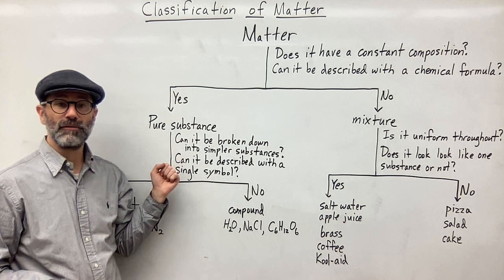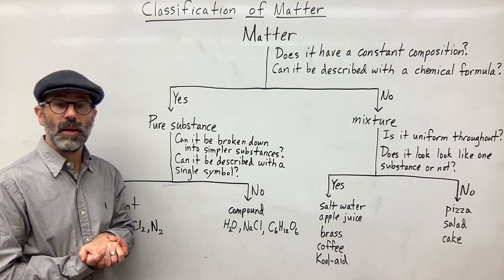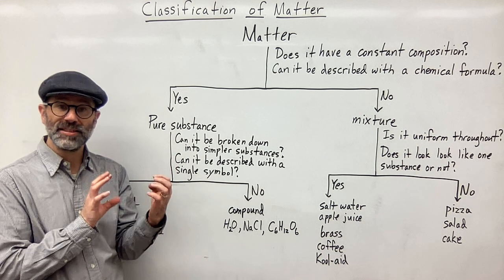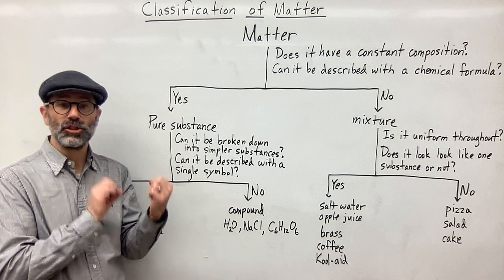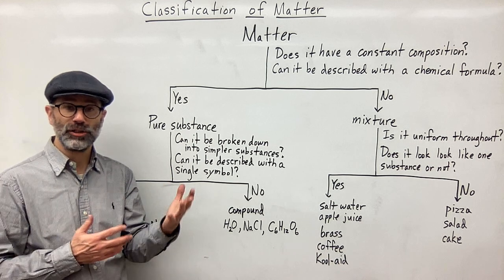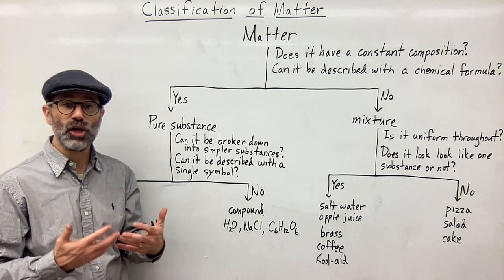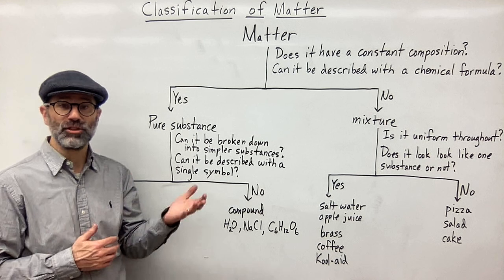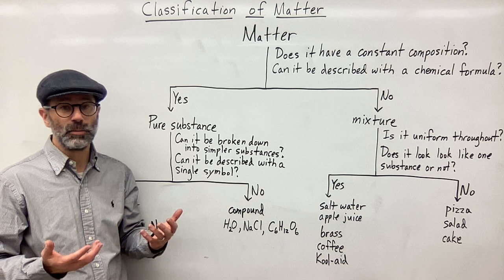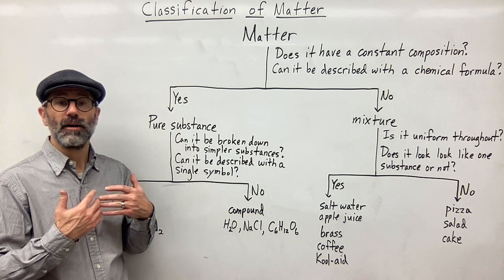Then on the pure substance side, again with regard to the chemical formula, pure substances can be identified or described with one single chemical formula. And the formula shows you the ratio or the amount of each element that particular substance must have. For example, H2O must have two hydrogens and one oxygen. For every one oxygen, it has to have two hydrogens bonded together, and that is what makes water water. If you have H2O2, two oxygens with two hydrogens, then that's not going to be water. So it's a pure substance, identified with a single formula.